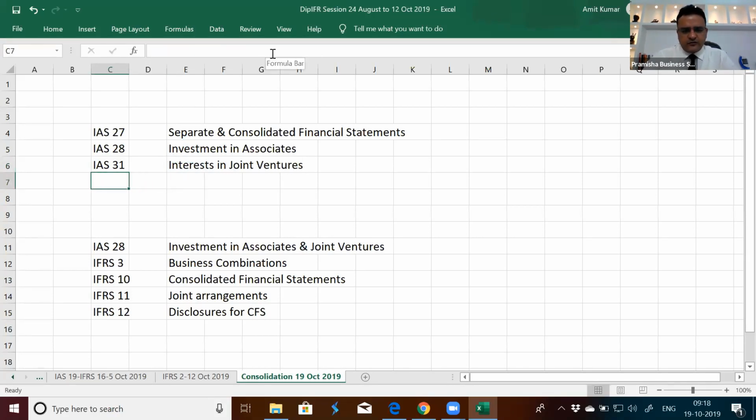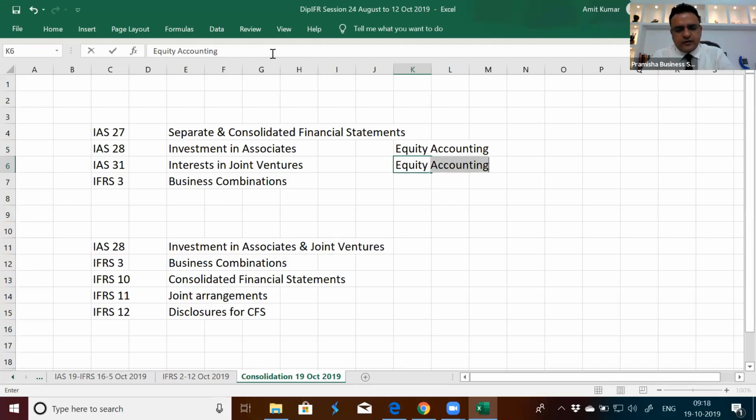And IFRS 3, business combinations, existed as it is, relevant and applicable today. IAS 28 is investment in associates and joint ventures because IAS 31 is merged into this. The reason being, the associate accounting was done on equity accounting, while investment in joint ventures had a choice of either equity accounting or proportionate consolidation.